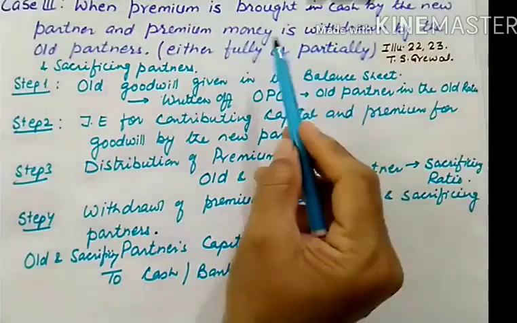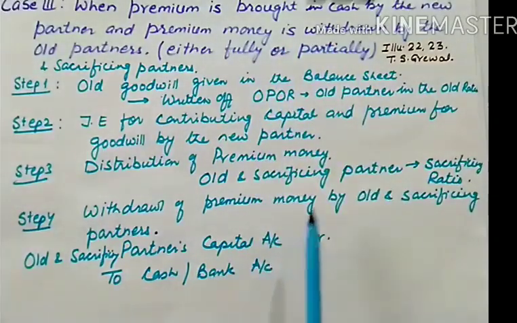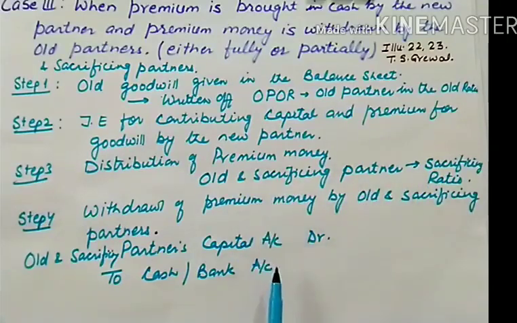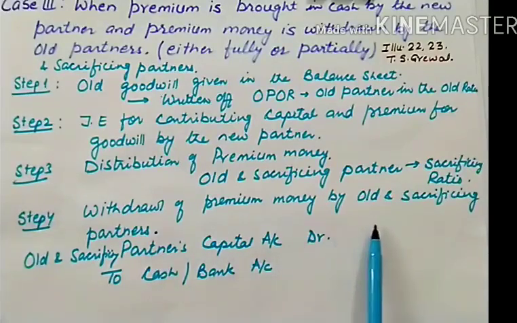And if they withdraw partial money, suppose whatever money they got through premium they are withdrawing only 50% of that, then we'll pass the journal entry for that 50% which is withdrawn by the partner. If two partners are there, then old partner 1, old partner 2 account debit to cash or to bank.